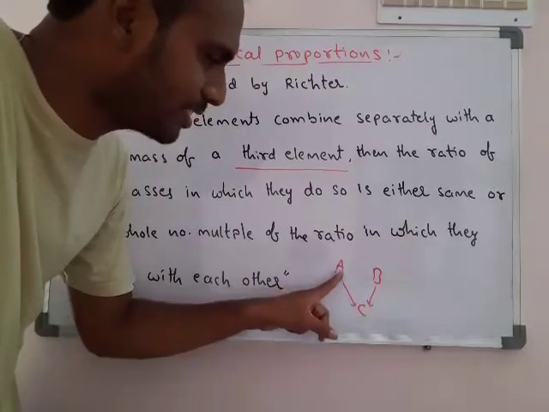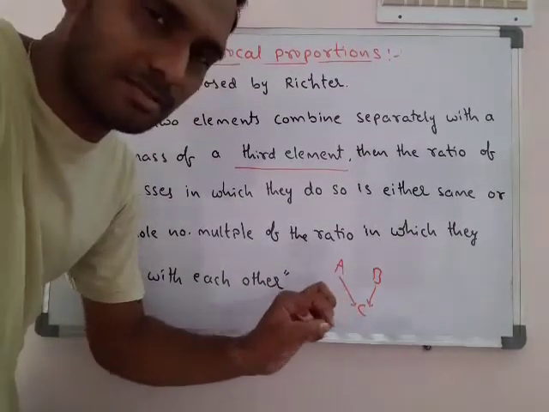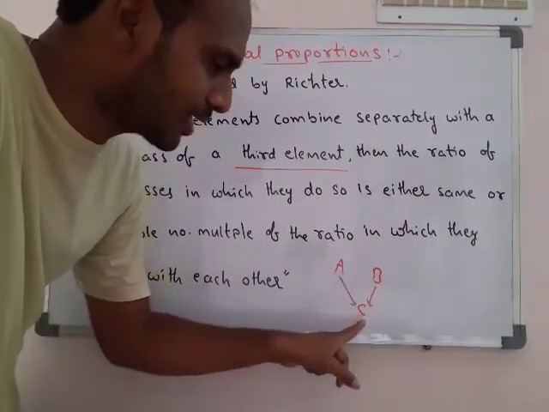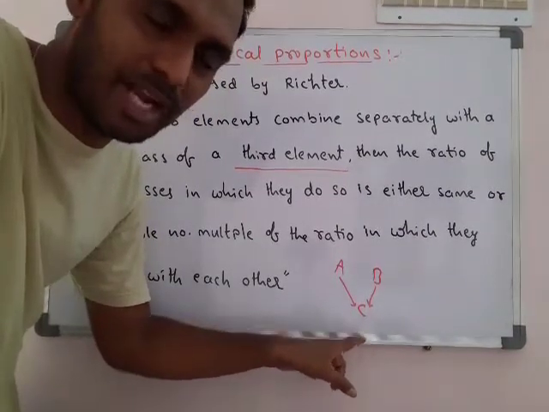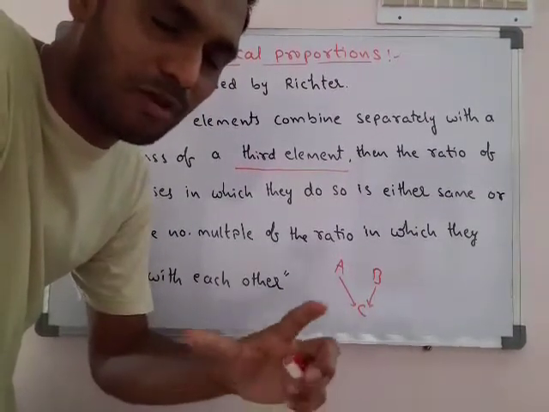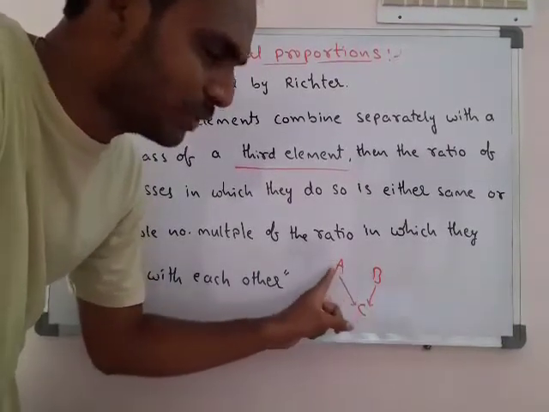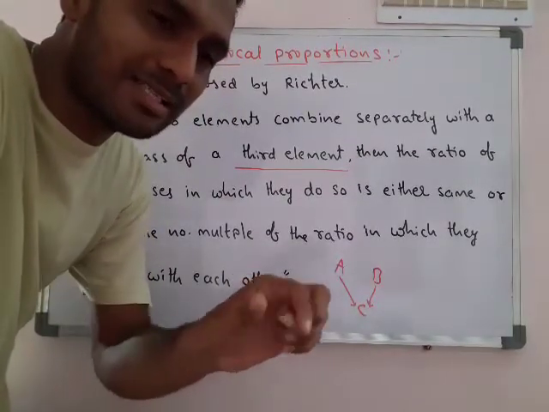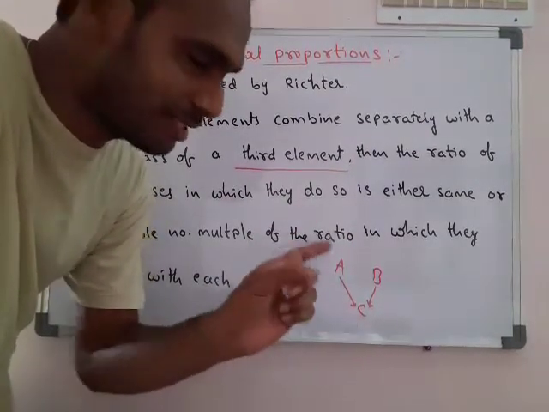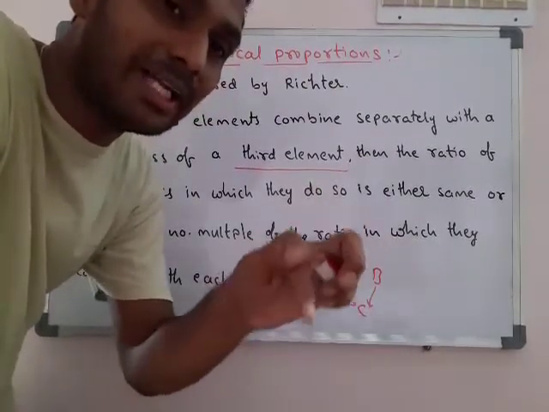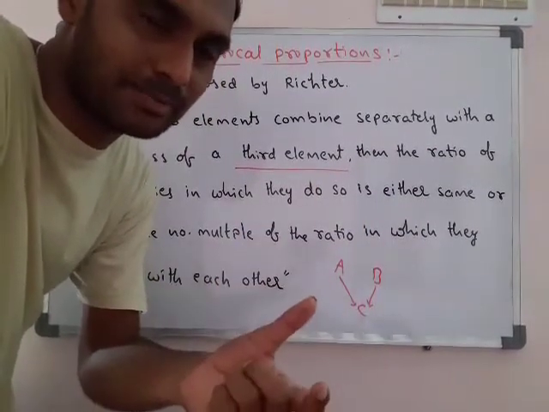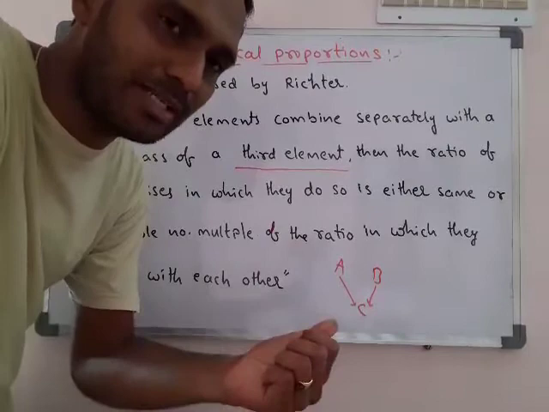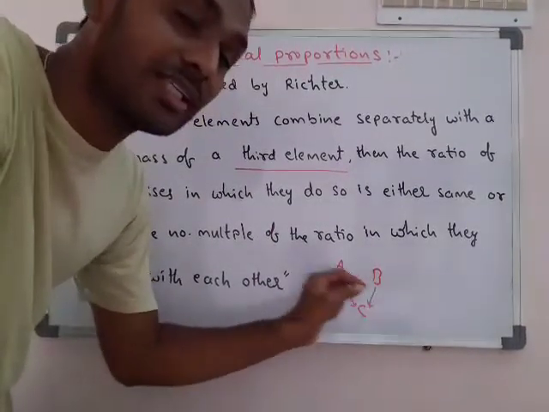Some amount of A is reacted with a fixed amount of C, forming a compound. Some amount of B is also reacted with a fixed amount of C, forming a new compound. In the compounds formed, the ratio of these two elements is the same ratio, or it may be a multiple or submultiple, of the ratio of these elements when they react with each other.